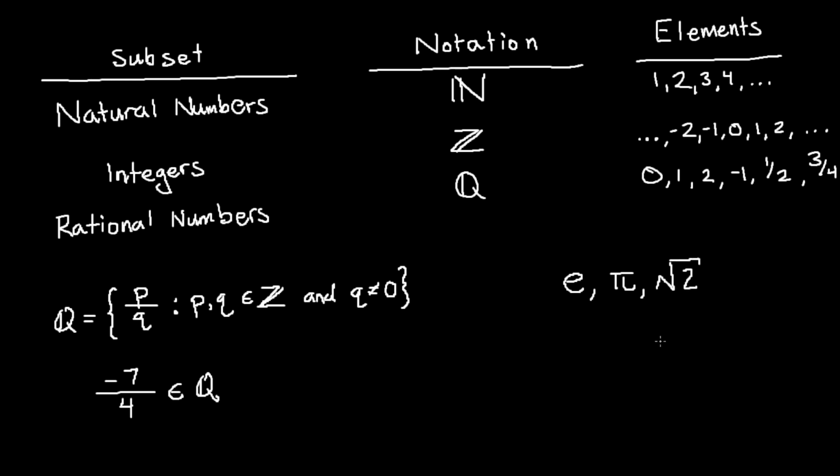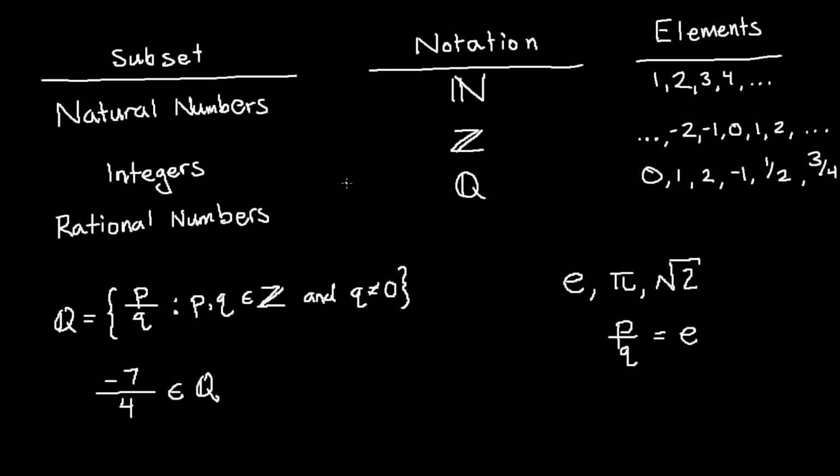So you cannot write e as a fraction of two integers, right? There are no two integers, p and q, that can be written as e. This is a proof that we can do. We'll actually do one later with the square root of 2, proving that it's irrational. So the real numbers contain rational numbers and irrational numbers, right? And we're not ever going to work with a set of irrational numbers. We'll just be working with rational numbers.